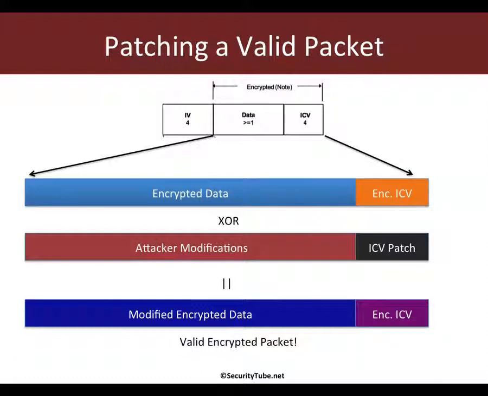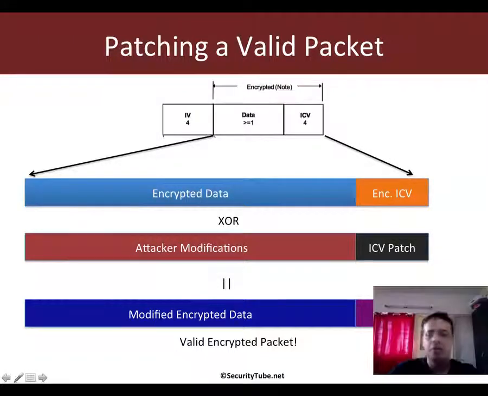The paper basically says, you know what, here is the interesting thing. I can create an arbitrary bit mask. I can then go ahead and calculate an ICV for that bit mask. And then I can just concatenate the bit mask and the ICV, and XOR it with the original encrypted packet. And what I'm going to get is another encrypted packet, but this packet is also a valid WEP packet. What this actually means is that we have tampered the data, but we have ensured that the ICV value is correct for this new data inside it.